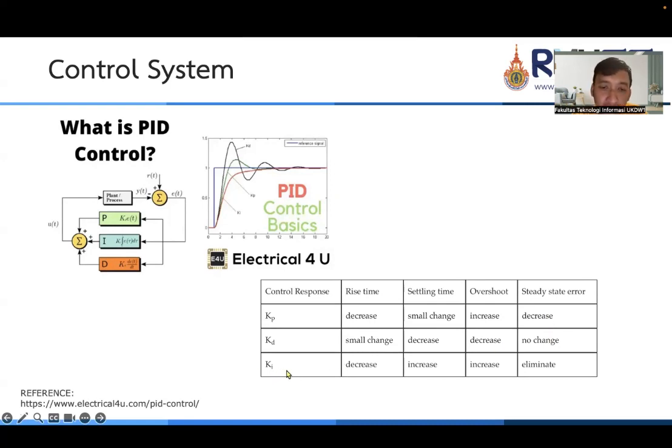For the KI, it will decrease the rise time, increase the settling time, and also increase the overshoot, but it eliminates the steady state error. This is for the I, our integral gain.